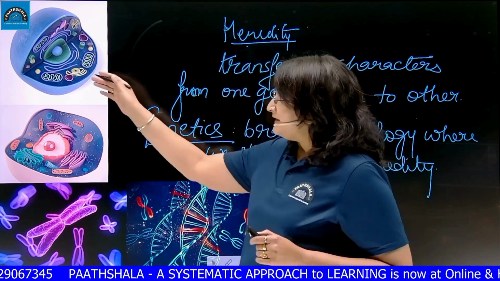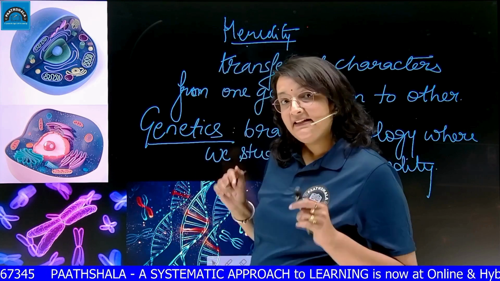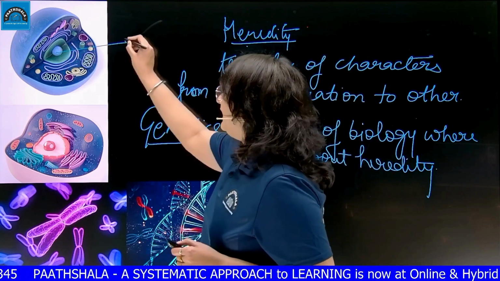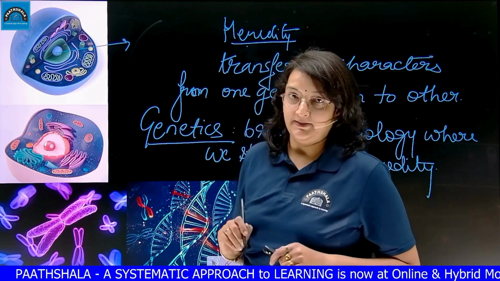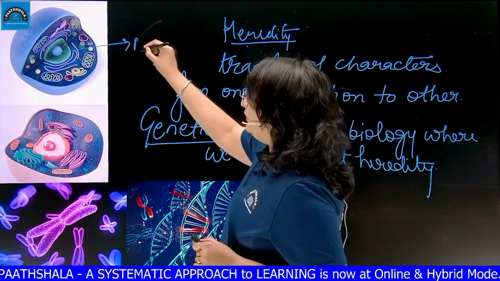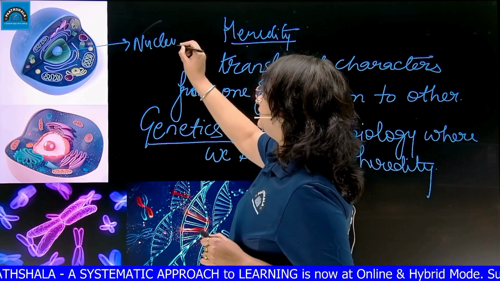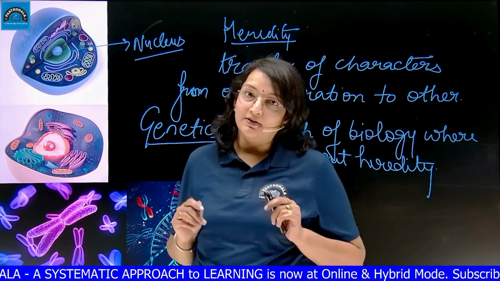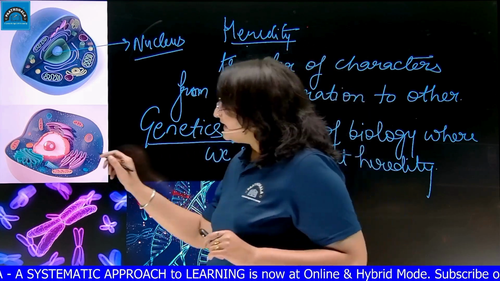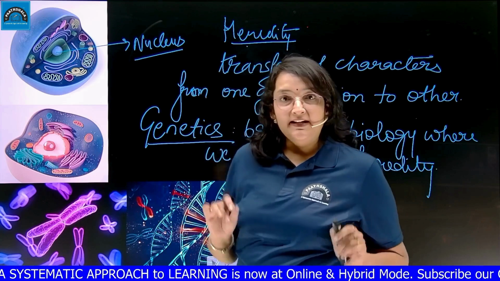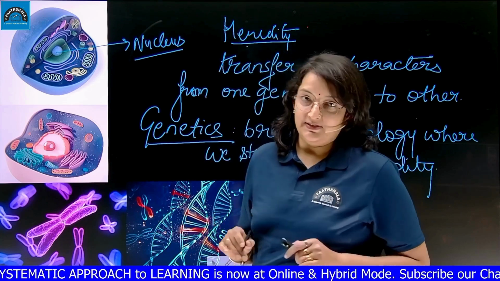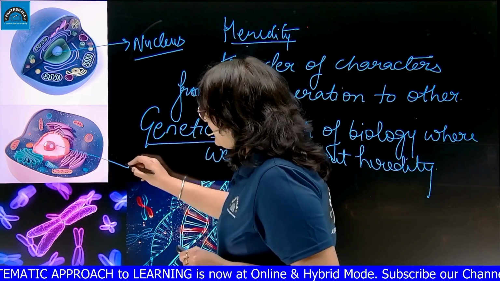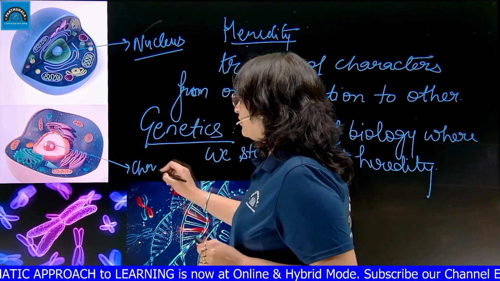So here you can see the picture of a cell, and the cell is controlled by a central unit which is called the nucleus. The controller of every cell is called the nucleus. Inside the nucleus, there is a thread-like structure called chromatin.